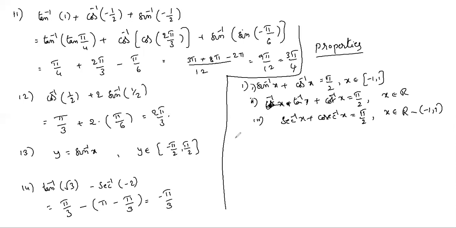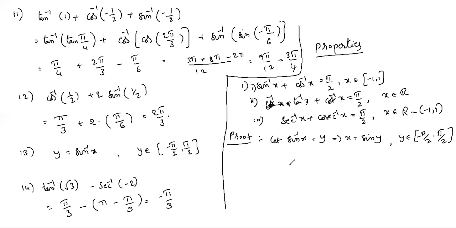So the proof is a simple one. Let sin inverse x equal y. So x equals sin y. And we know sin inverse x ranges from minus pi by 2 to plus pi by 2.